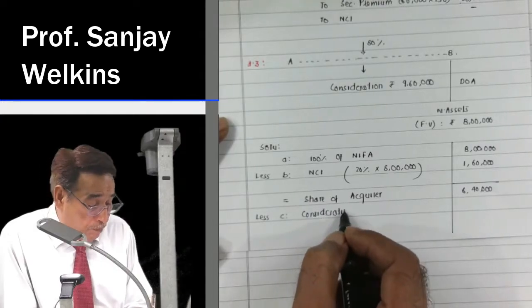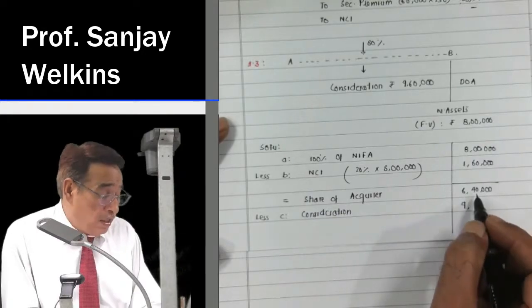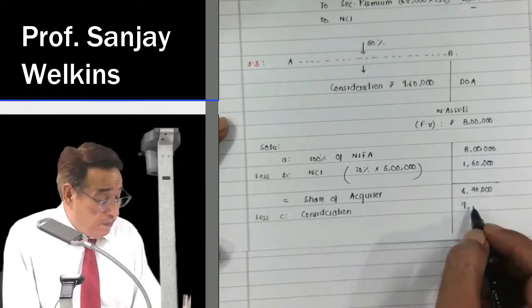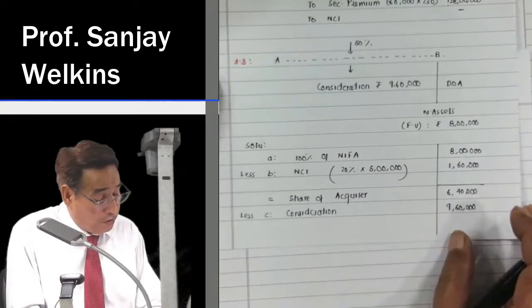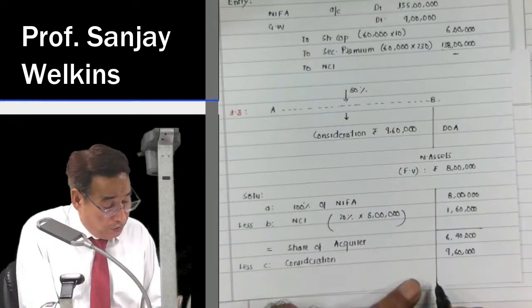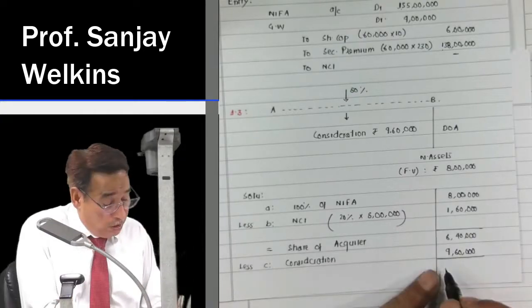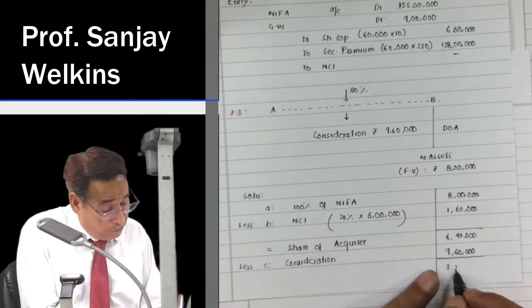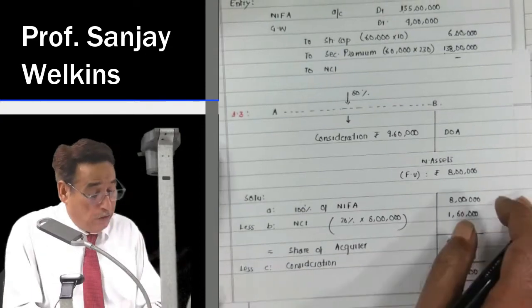We paid consideration of 9,60,000, but we got worth 6,40,000. So quite obviously my payment is high in comparison to the assets which I am acquiring. So the difference will be 3,20,000. This 3,20,000 will be known as goodwill.